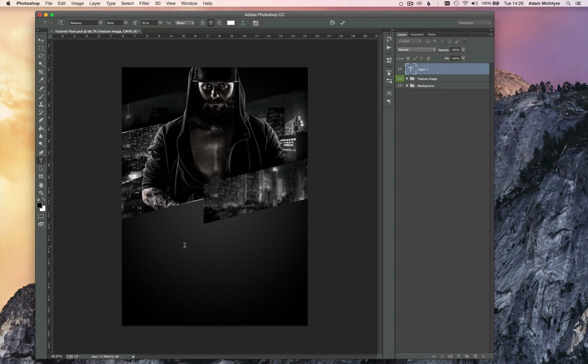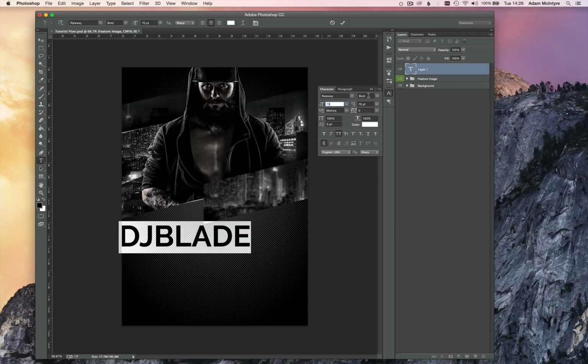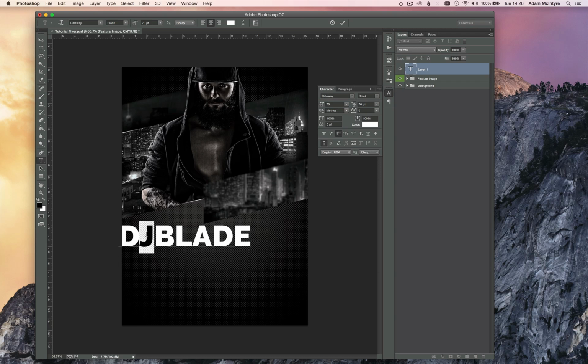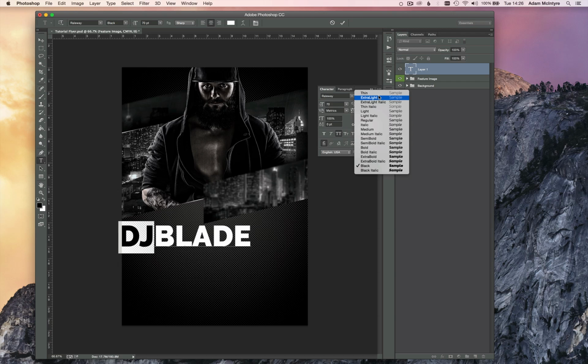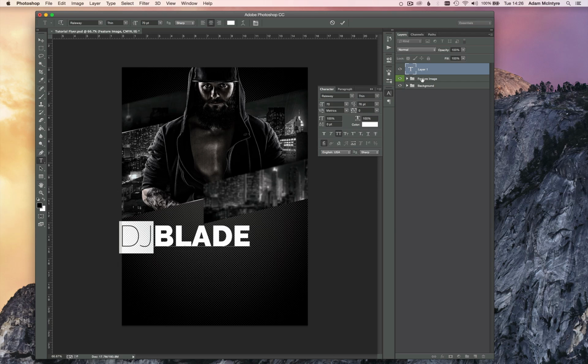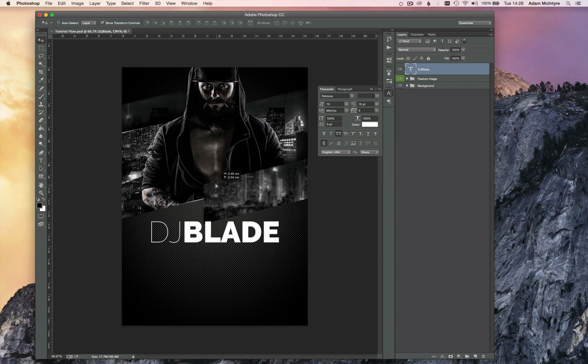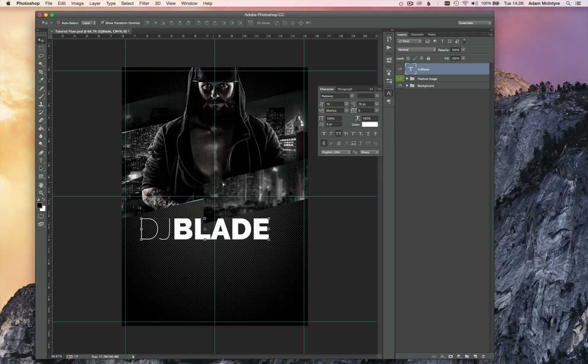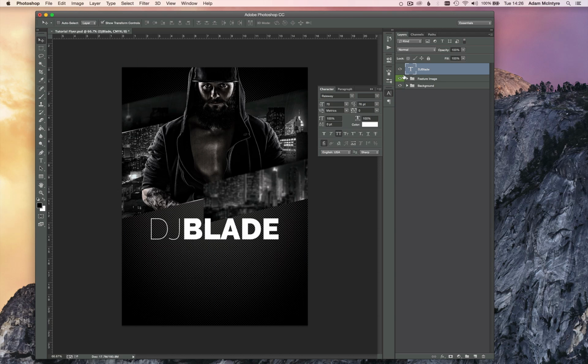So I'm gonna call our DJ Blade. Put it in all caps. I'm gonna make the size around 70. I'm gonna make it black, with the word DJ, or the letters, should I say, I'm gonna make those thin. But first, actually, I should make a dark background section for us to place the text on top of.